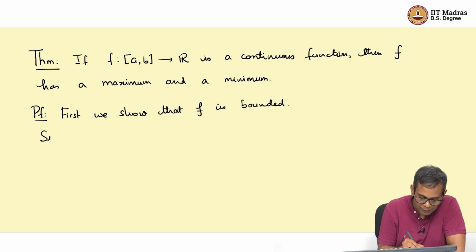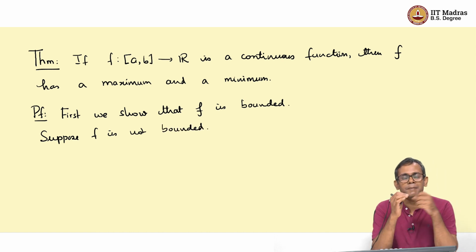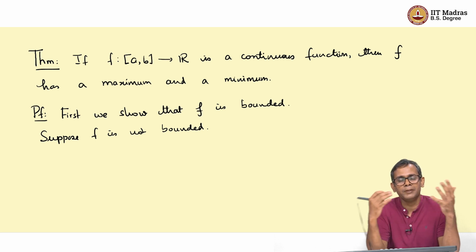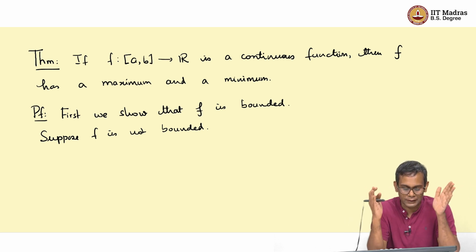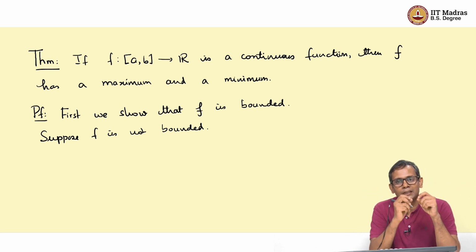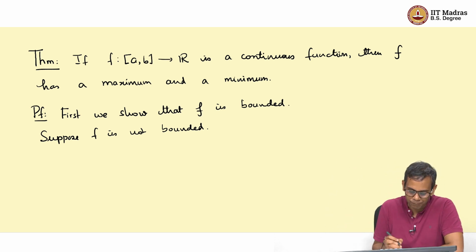Let us argue by contradiction. So, suppose f is not bounded, then this means that f attains arbitrarily large values on points between a and b. So, we can just pick points where the values of f keep growing larger and larger.